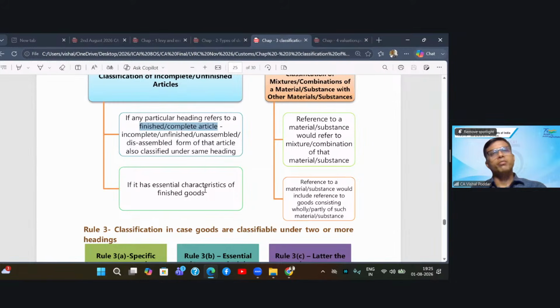So this is a very important interpretation rule. It is applicable because practically many industries are not finishing their product. They are keeping it in some unassembled stage or unfinished stage and sending it in that form. So they will also be taxed as finished goods only and not as parts. This is what is coming out from the application of Rule 2A. I hope this is clear to everyone.